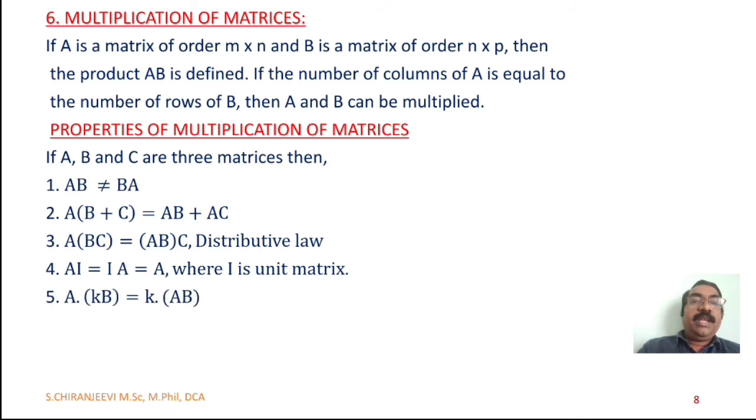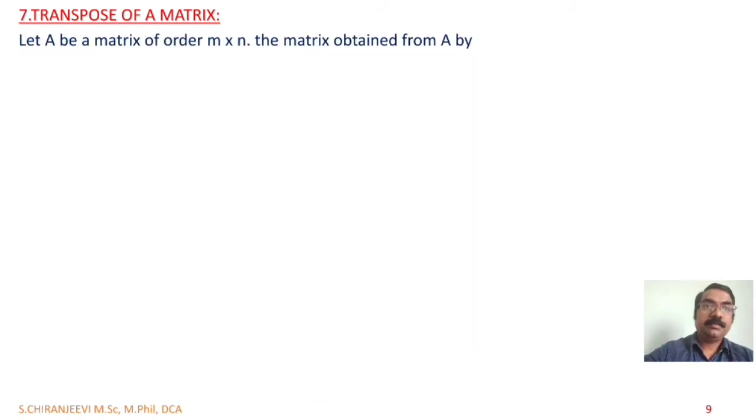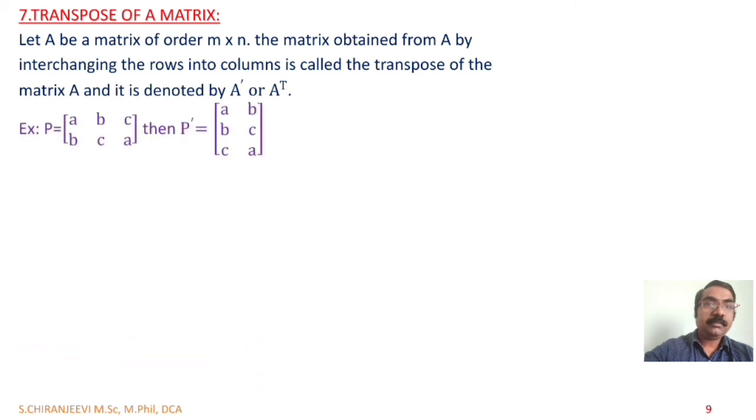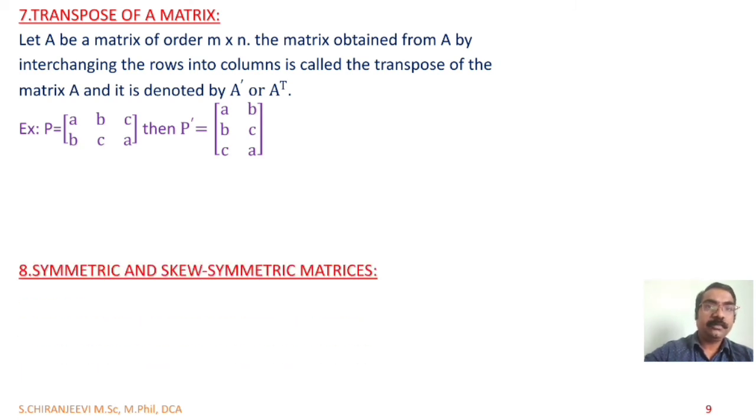Seventh one, transpose of a matrix. Let capital A be a matrix of order m cross n. Then the matrix obtained from A by interchanging the rows into columns is called the transpose of the matrix A, and it is denoted by A dash or A power T. Example, P equal to the matrix with rows AB, BC, CA. If you interchange rows to columns, P dash will become AB BC CA.